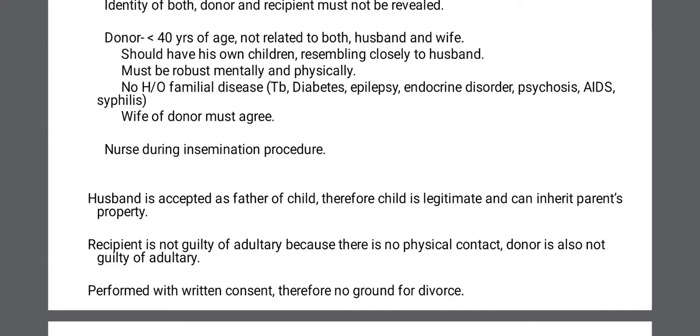It can happen that after this procedure someone can blame that they had contact with each other, they had an illegal relation with each other, but the recipient is not guilty of adultery because there is no physical contact between that recipient woman and the donor. It has been introduced through the syringe. It has been artificially inseminated and artificially injected, introduced into the genital tract.